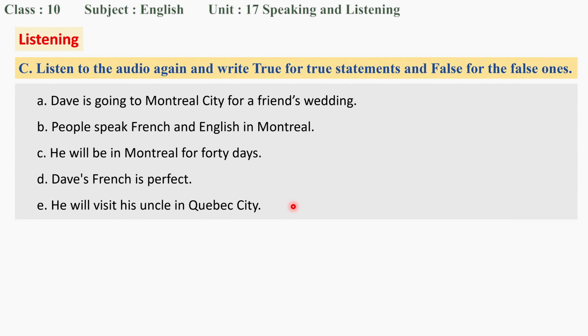In fact, Montreal is the third largest French-speaking city in the world. So you'd better practice your French before you go. Oh, that's good advice. Now what about Quebec City? I'm going to visit a friend from college who lives there now. What's it like? It's a beautiful city, very old. A lot of old buildings have been nicely restored. Some of them were built in the 17th and 18th centuries. You'll love it there. Great. I can't wait to go.